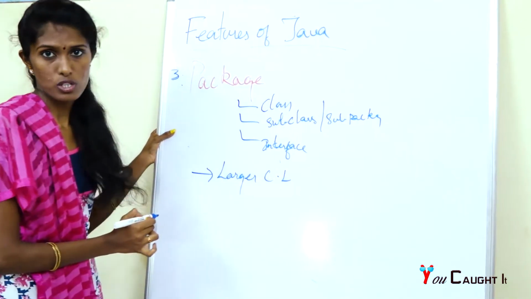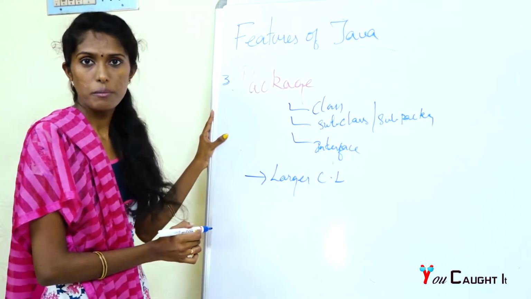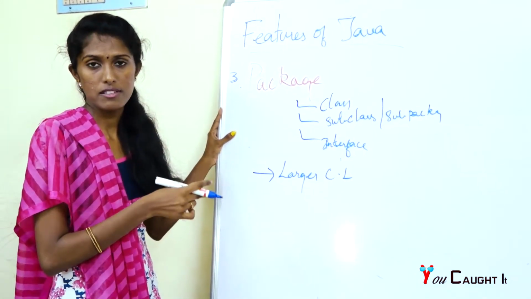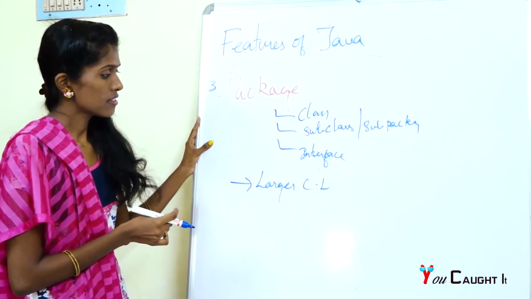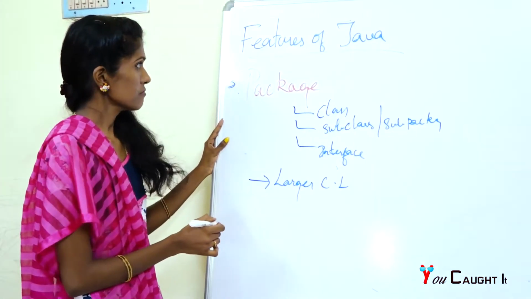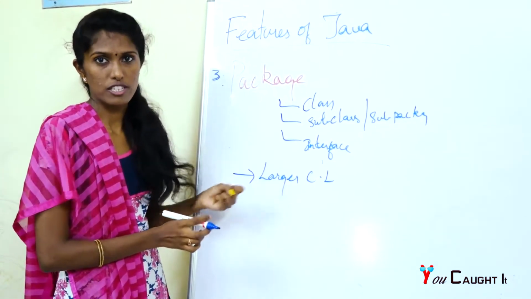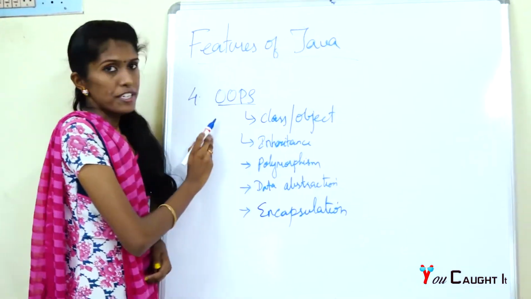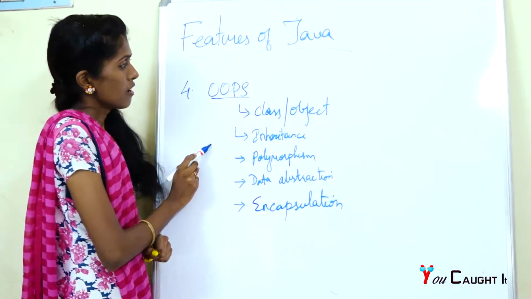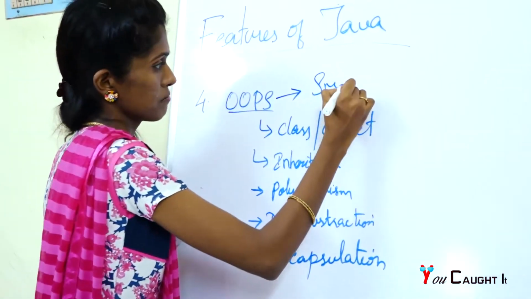we can achieve larger functionality. The package is also very important for preventing name conflict problems when two classes in two packages have the same name. This is also a good example of data hiding, which supports Java being more secure. Object-oriented programming is one of the most important feature sets of Java, and the first truly object-oriented programming language is Smalltalk.